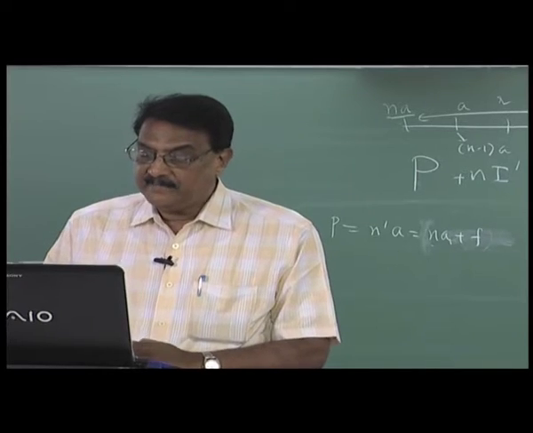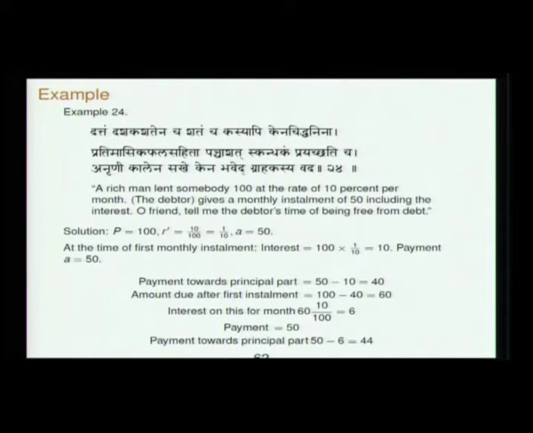Since we have run out of time, let me do an example. A rich man lends somebody 100 at the rate of 10% per month. The debtor gives a monthly installment of 50 including interest. Oh friend, tell me the debtor's time of being free from debt. So P is 100, the rate of interest is 10% per month, high, but anyway. A is 50, the amount of installment.